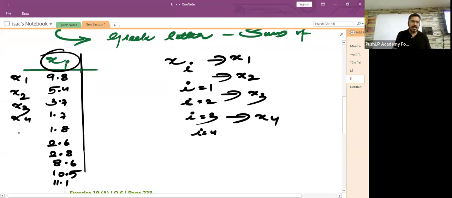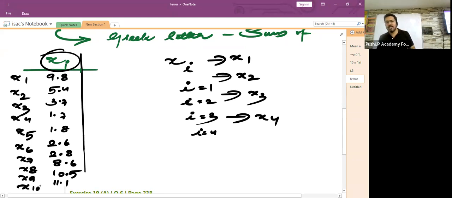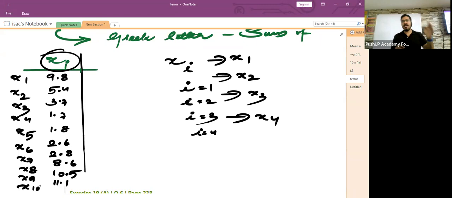So what is this, children? X4. This is x5. This is x6, x7, x8, x9, and x10. Total, how many observations were given to us? 10 observations were given to us, isn't it? And children, each and every observation has been given a particular address.